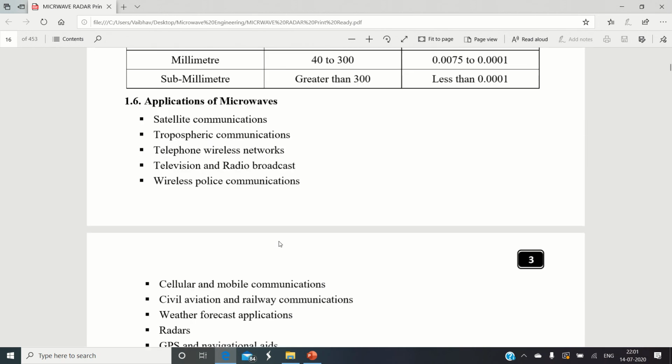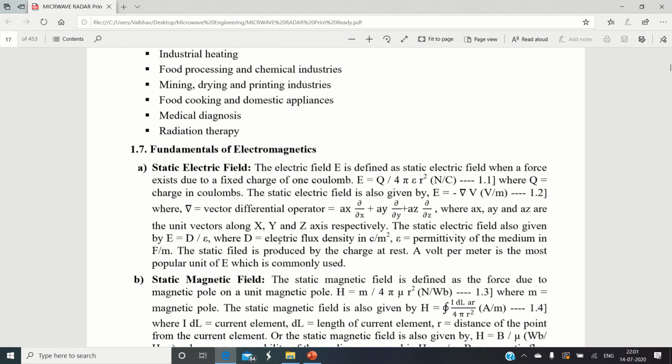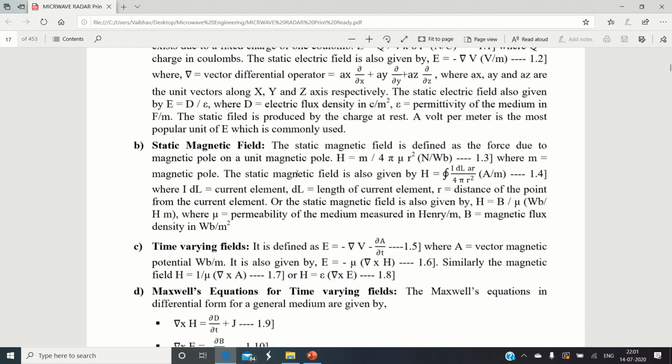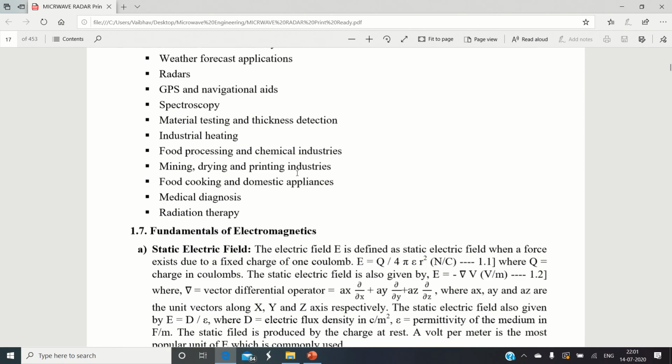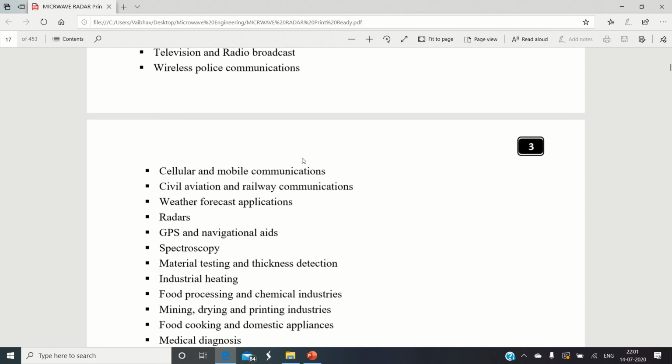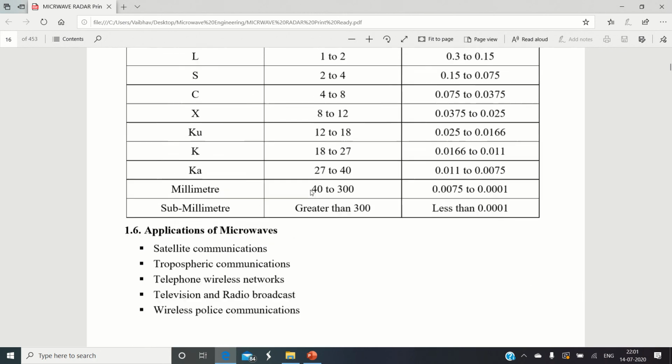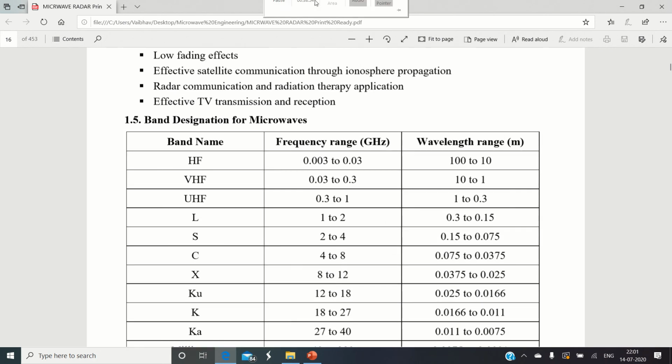Please remember, microwave engineering is a very important subject, and in this subject we are going to establish some concepts so that you can visualize the effects, study microwave engineering, and use it in order to design microwave systems. So that is the aim of learning this syllabus of this particular subject, microwave engineering.